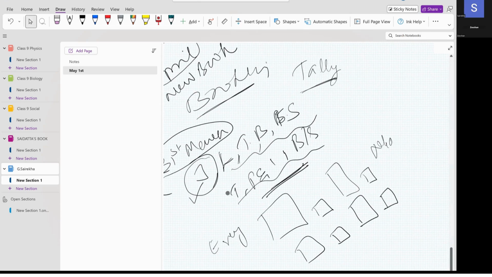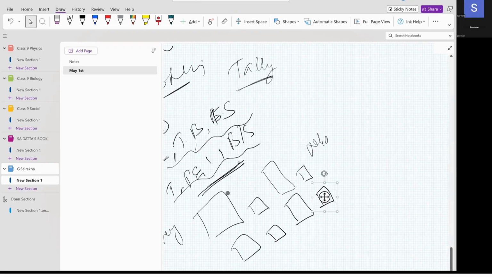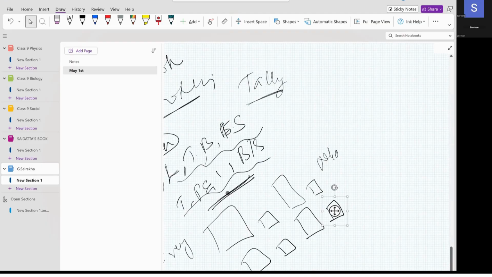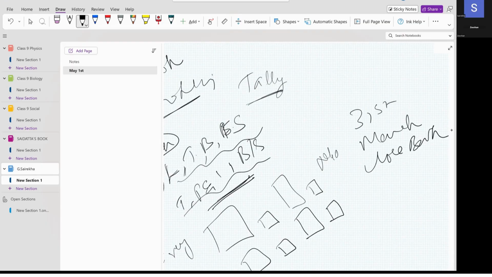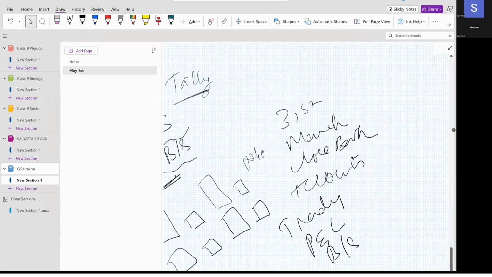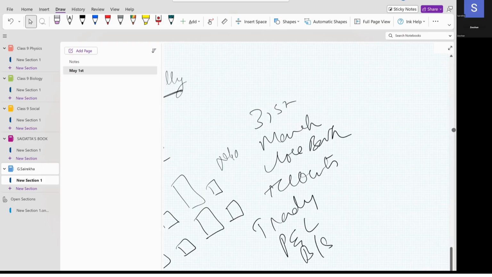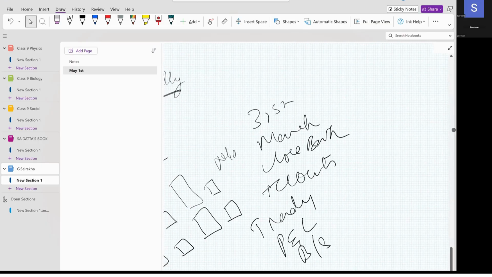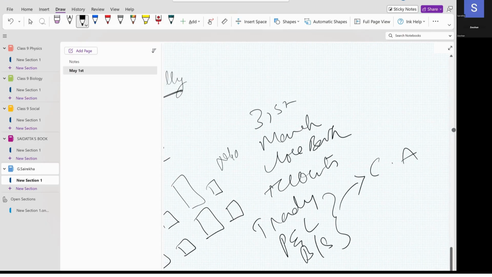Now, every organization on 31st March will close the books of accounts. What do we mean by closing the books of accounts? They prepare the trading account, profit and loss account, and balance sheet. After preparing, they send it to the CA. Who is known as CA? CA is a chartered accountant.